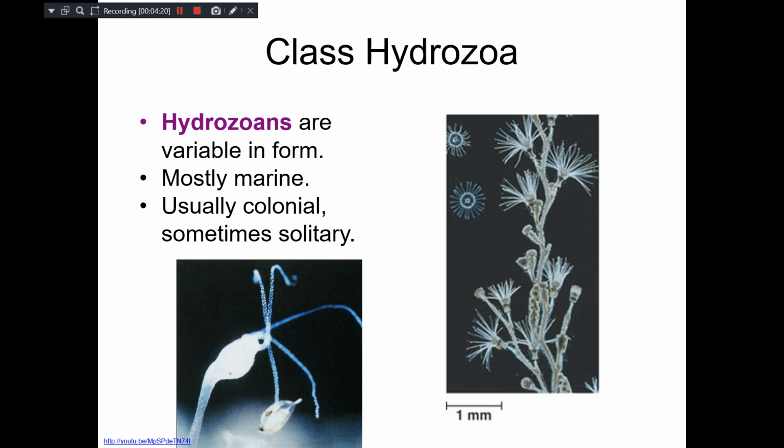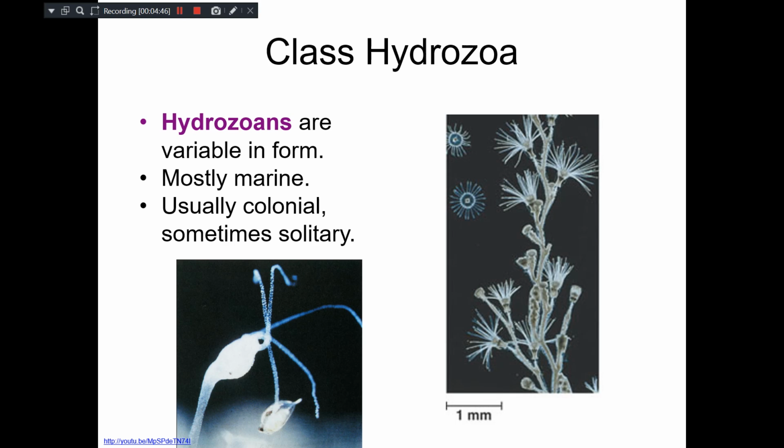These are the traditional classes agreed upon for many years, and in most books you will get these as the four classes. Now we will discuss these classes, their characteristics and examples one by one. First, let us start with the class Hydrozoa.